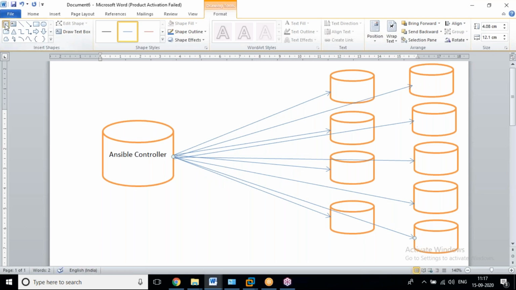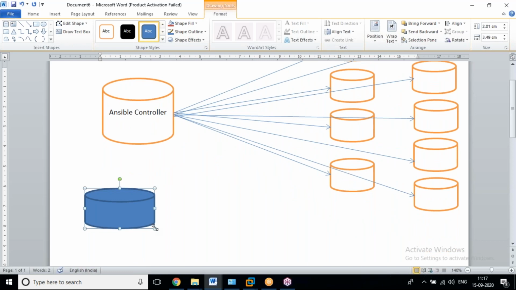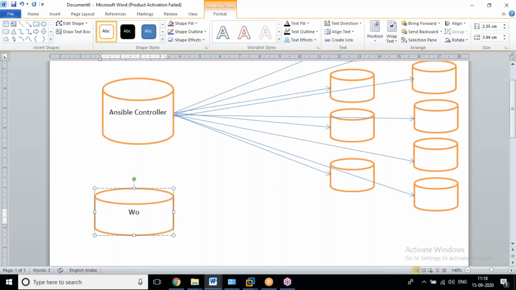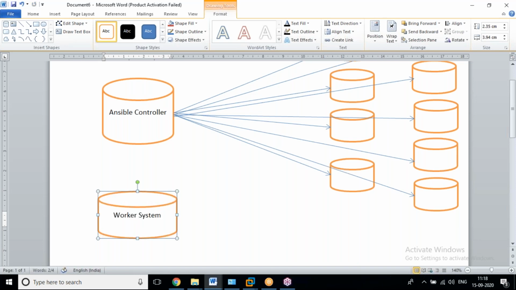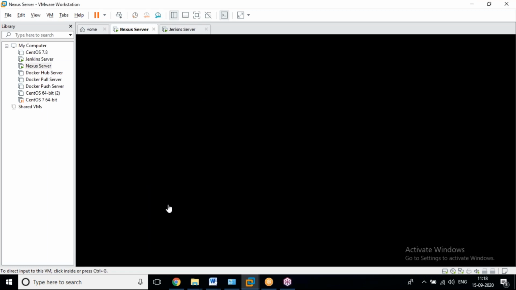I am the person, the worker, with a normal system. It's not a server. We are going to install one application, like PuTTY, for example.